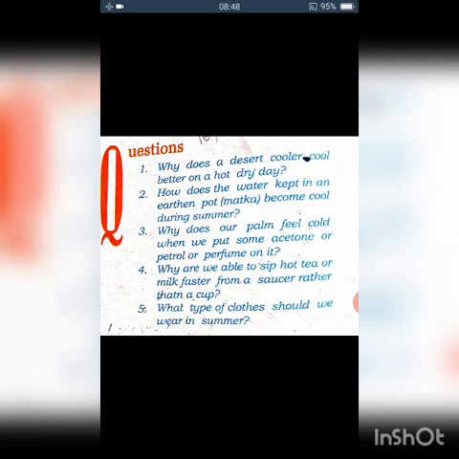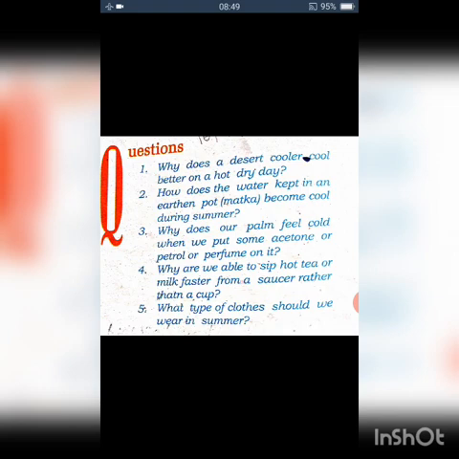First one. Why does a desert cooler cool better on a hot, dry day? You know that on a hot, dry day, the temperature is high and the humidity is also low. So as a result, better evaporation takes place, and high levels of evaporation can provide a better cooling effect. Why? Because of the high temperature and also low humidity.